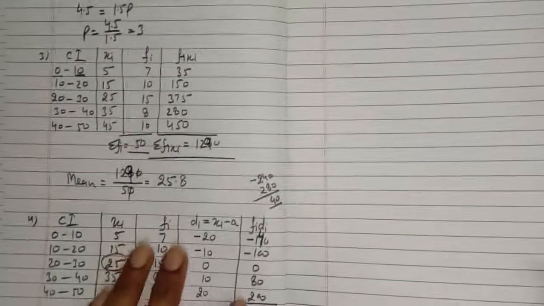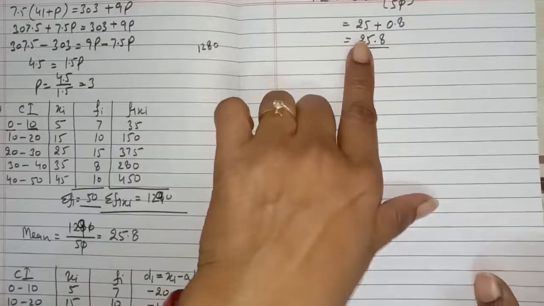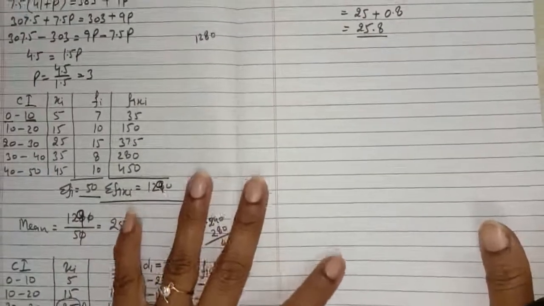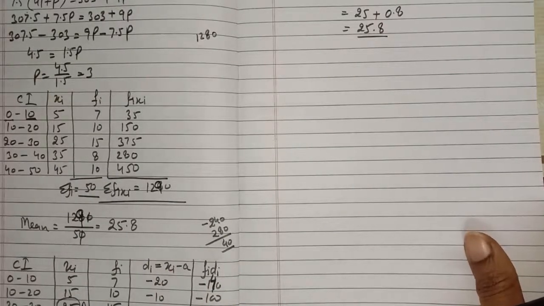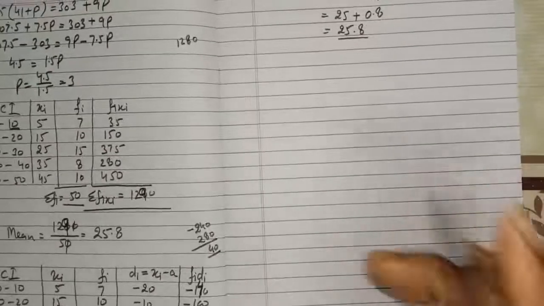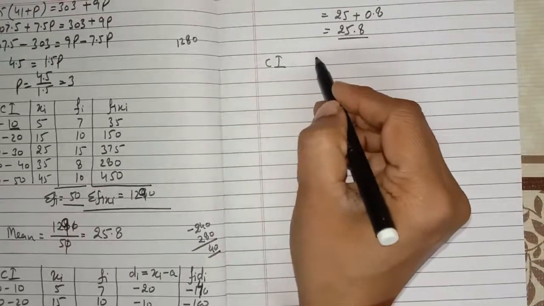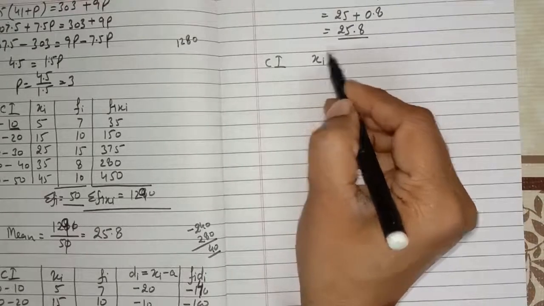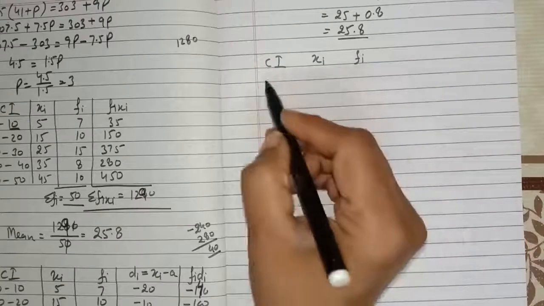So by any formula, if you are using the simple mean method or the assumed mean method, you will get the same answer. Okay, now another question in which suppose you have to find the value of P, by using this formula. These are the class intervals and I'm preparing an xi table for our convenience.